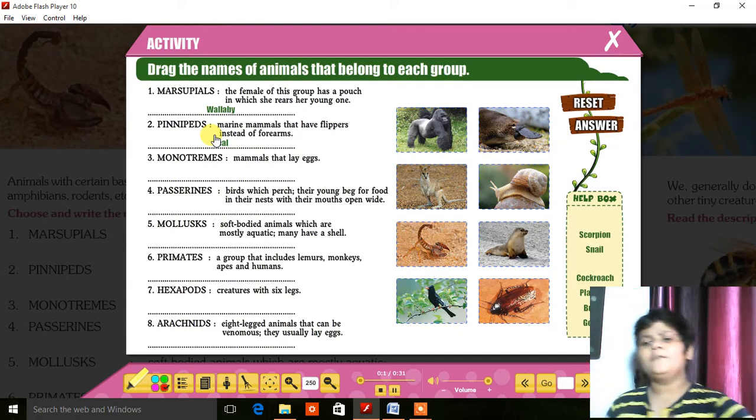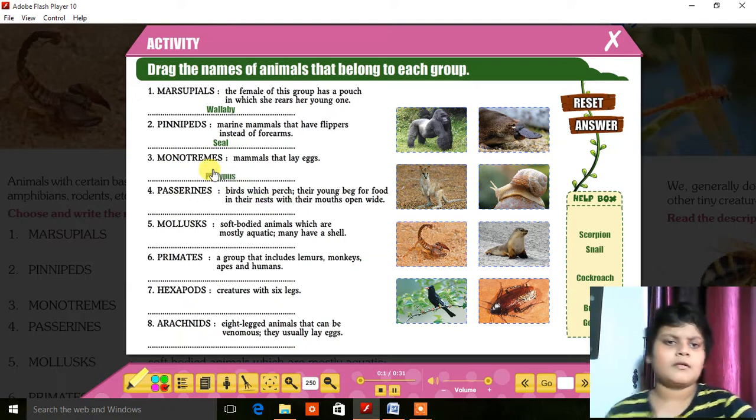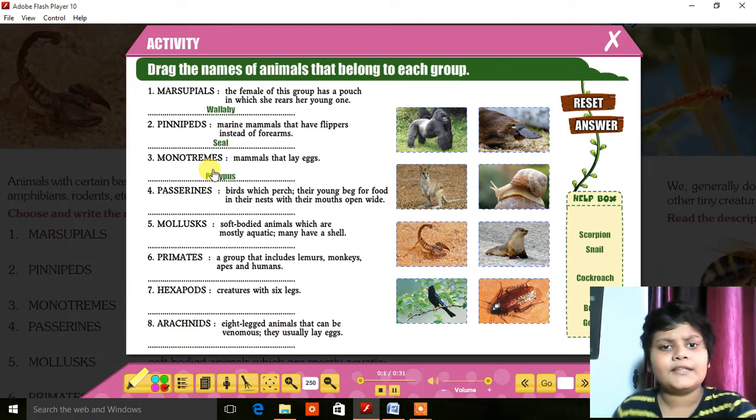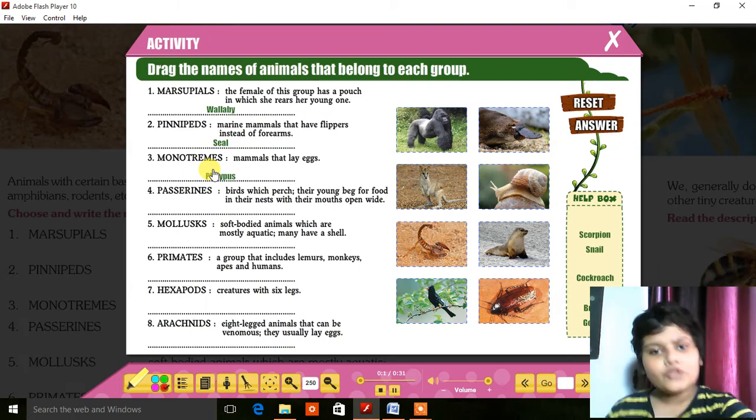I think it should be platypus. Passerines, birds which perch. Birds which feed their young ones, who beg for food with their mouths open wide. Only one bird's option is there, that is bulbul. I think it should be bulbul.